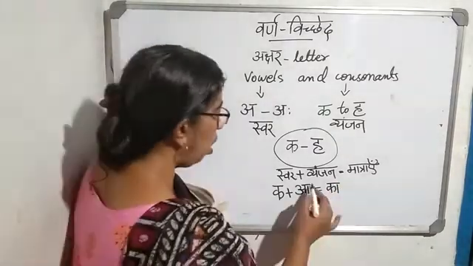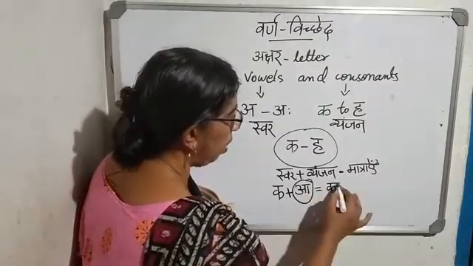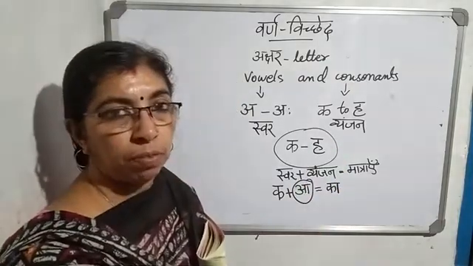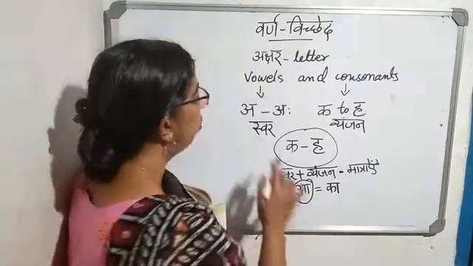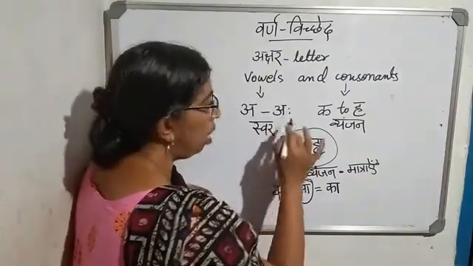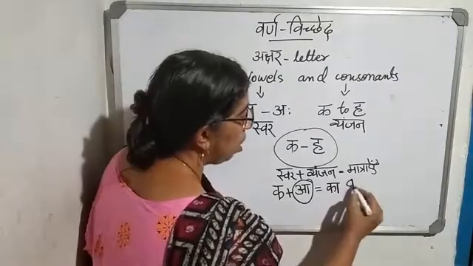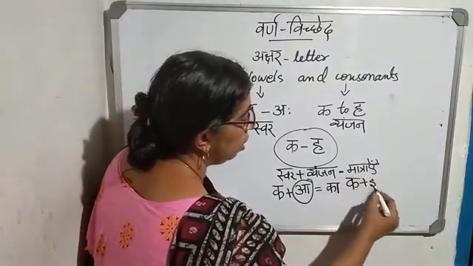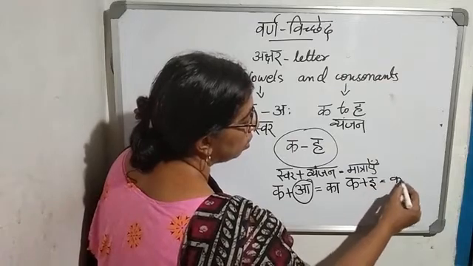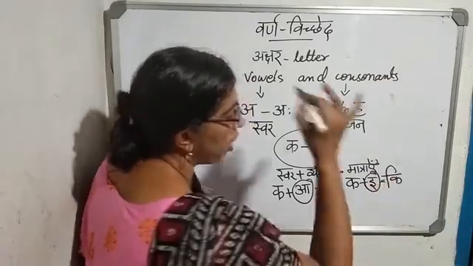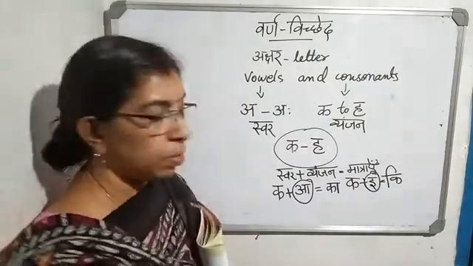A became a line, which we call Aa ki Matra. Like that, from A to Au, all are Matras, isn't it? Another example, K plus E. How we will write? This E will become E ki Matra, Choti E ki Matra.